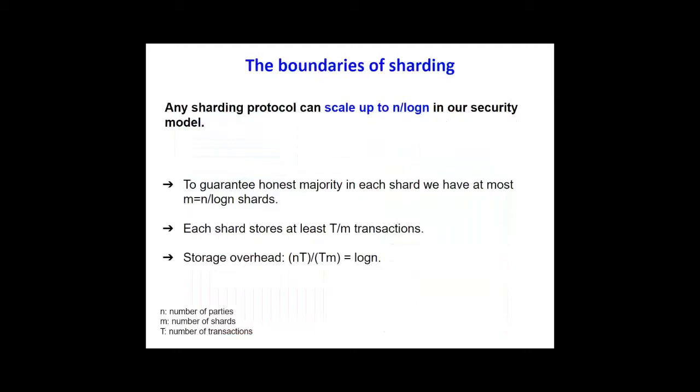First, we show that any sharding protocol can scale up to n over log n in our security model. To prove that, we first show an upper bound on the number of shards we can have. In order to guarantee honest majority in each of the shards, we need n over log n shards. And in each shard, each node stores at least t over m transactions, where t is the number of transactions in this epoch. So the storage overhead is n, which is the number of parties, times t over t times m, which gives us a storage overhead of log n. That means that we can scale up to n over log n.